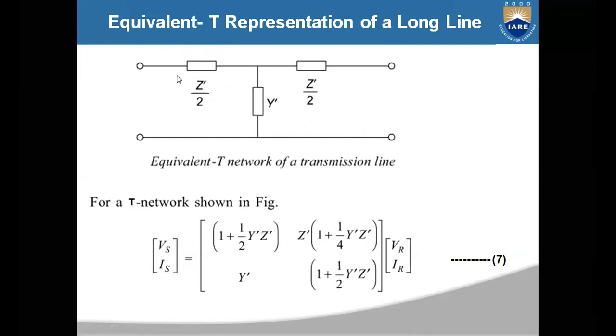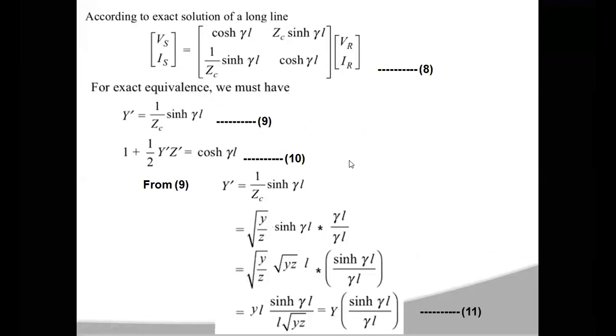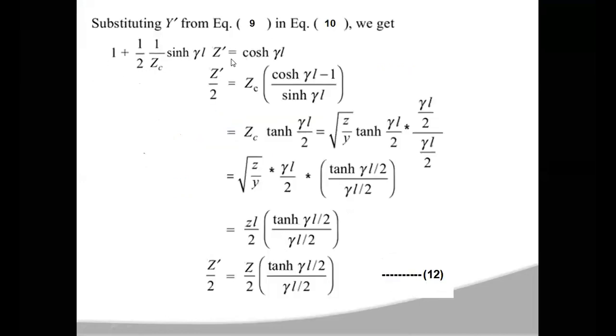For calculating this, you substitute the 9th equation in the 10th equation.